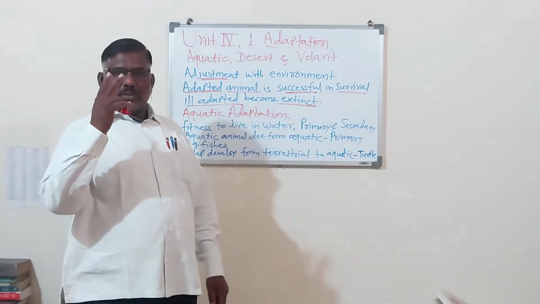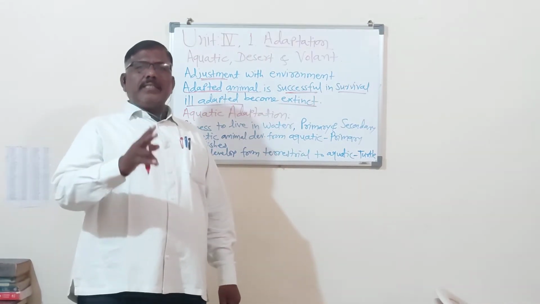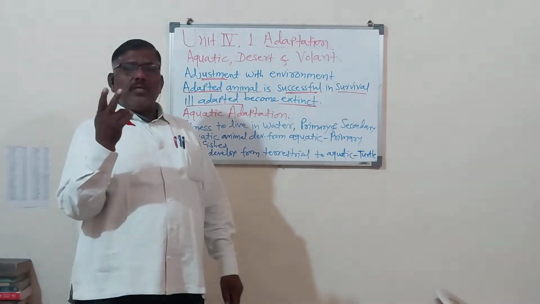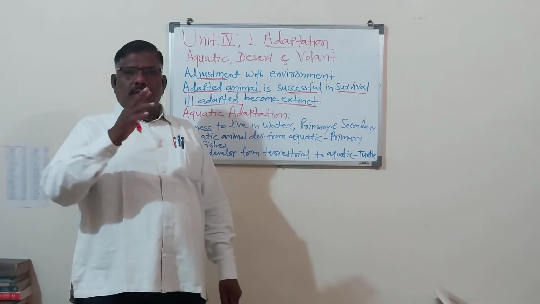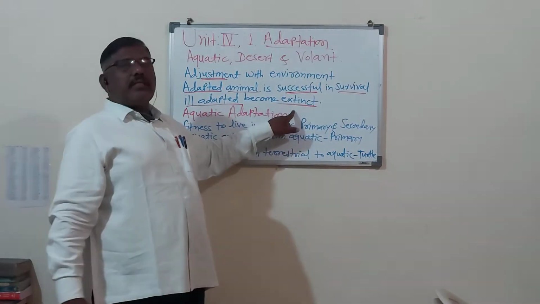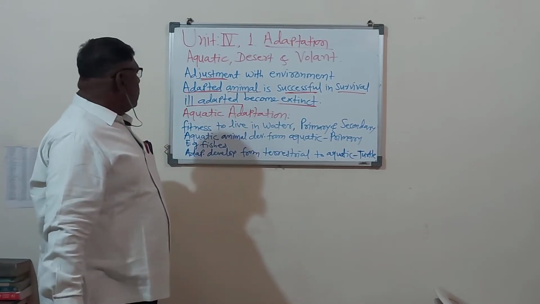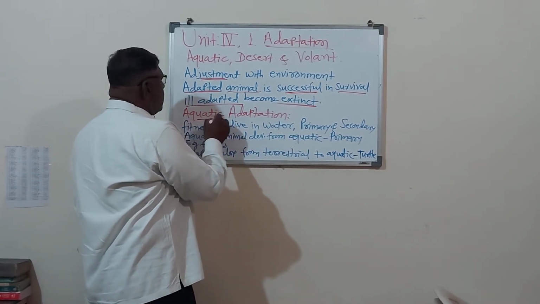Two words, extinct and extant. There are always two alternative words. If we are thinking about the good, then the opposite is the bad. So extinct and extant. Now we will see the first type of adaptation, that is aquatic adaptation.